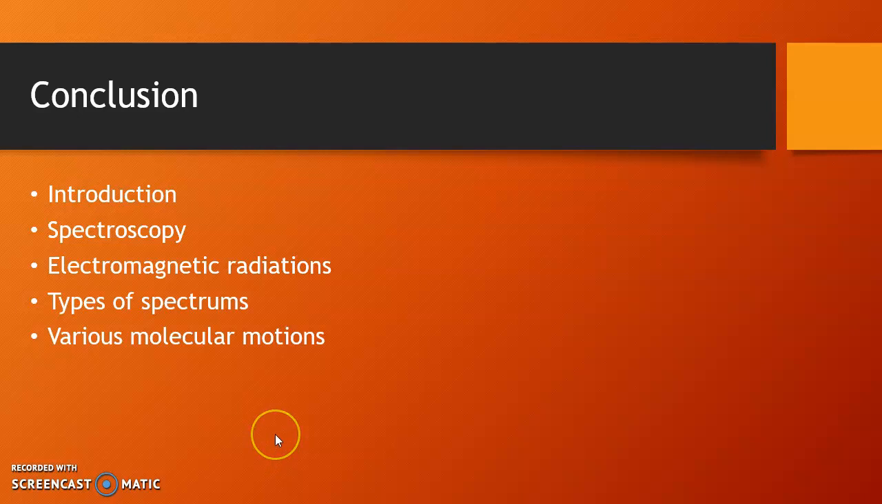Conclusion. In this presentation, we understood spectroscopy, electromagnetic radiations, how we arrange these electromagnetic radiations, the different types of spectrum and the various molecular motions that give rise to a molecular spectrum.